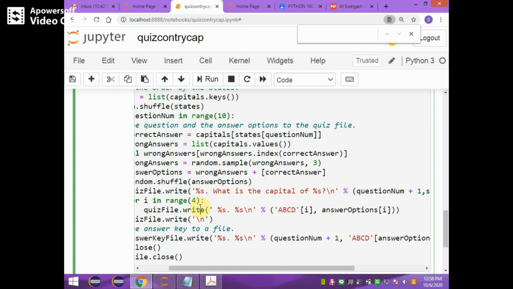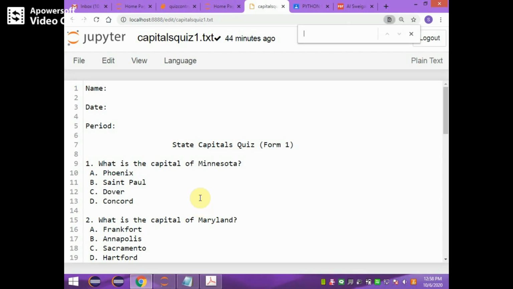You can see here in this quiz file, for question 1, what is the capital of Mendoza, and then A, B, C, D. When i equals 1, A with answer options of 1, B answer options of 2, C answer options of 3, D answer options of 4.